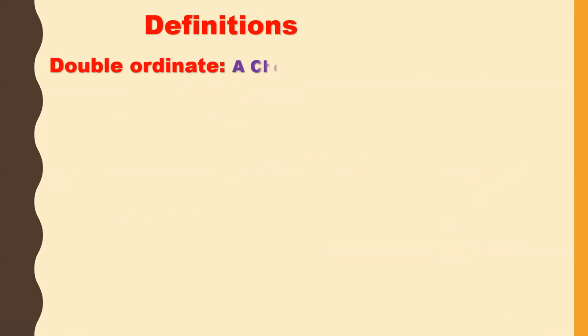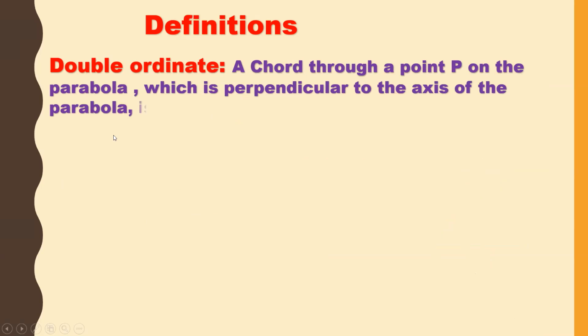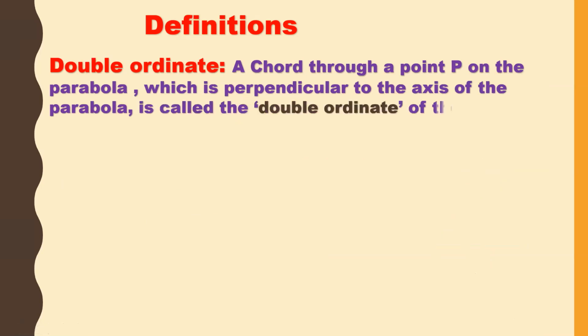Next one is the double ordinate. What is a double ordinate? A chord through a point P on the parabola which is perpendicular to the axis of the parabola is called the double ordinate of the point P. Remember, students, the first one is the chord, where we simply join the two points. The line joining two points of the parabola is called a chord. And a focal chord is the chord which is passing through the focus.